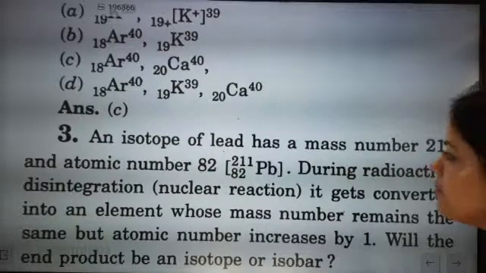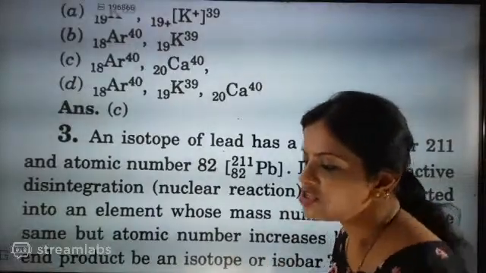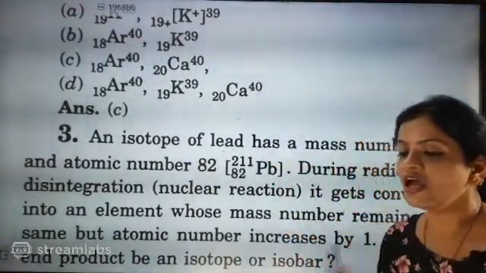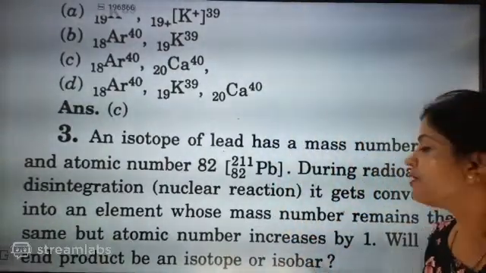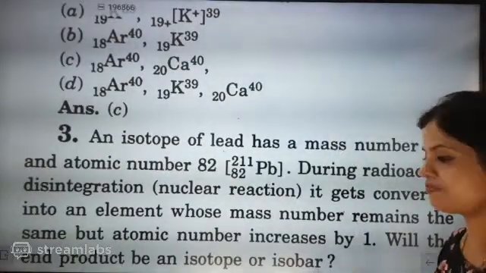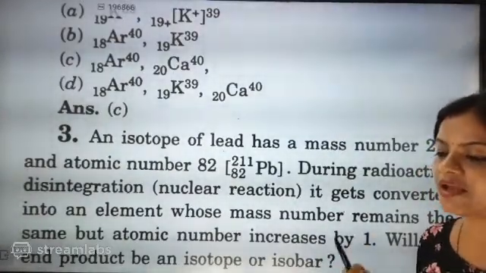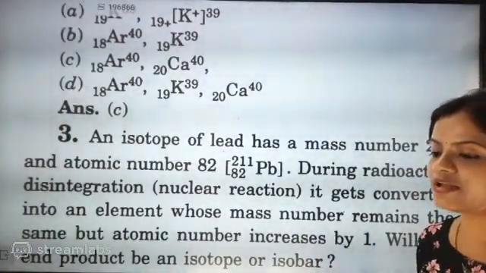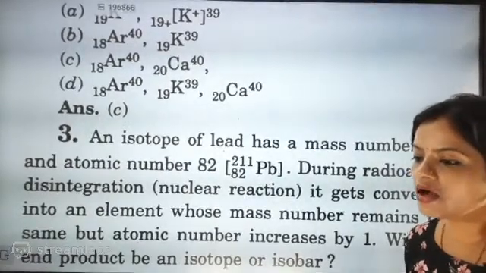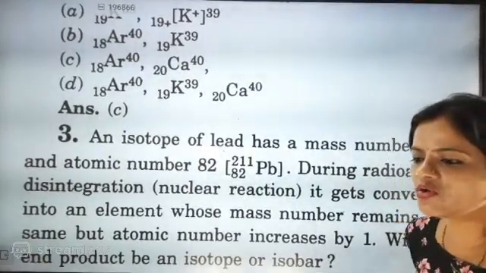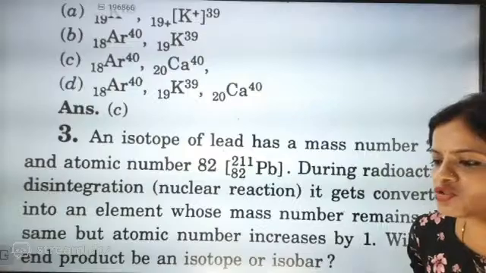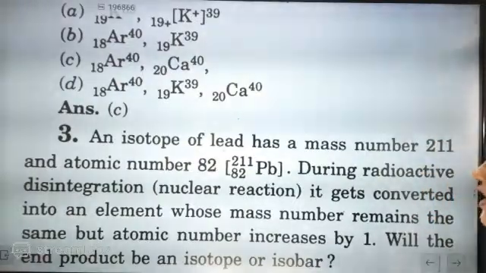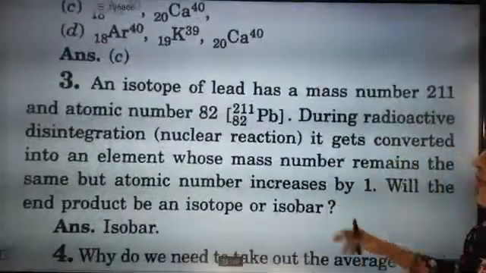So now the atomic number is changing but the mass remains the same. Think very nicely. Exactly, Shikha, you were correct at first. Isobar is the correct answer.